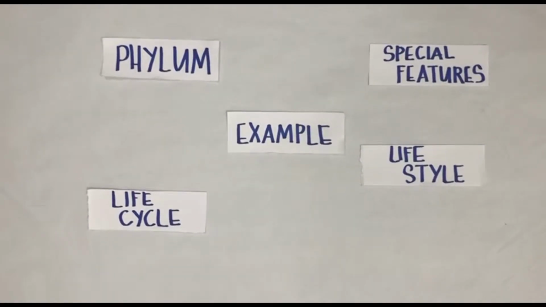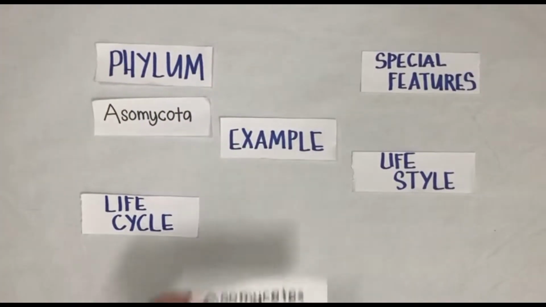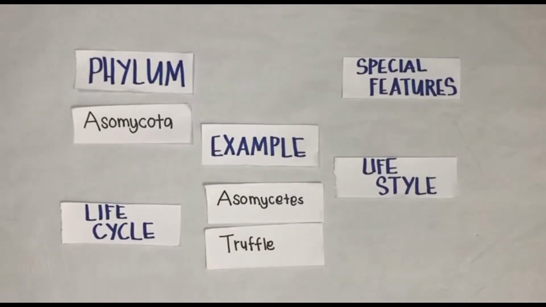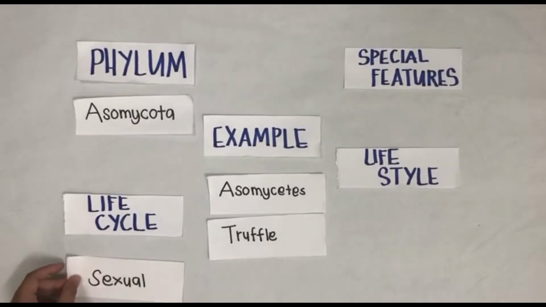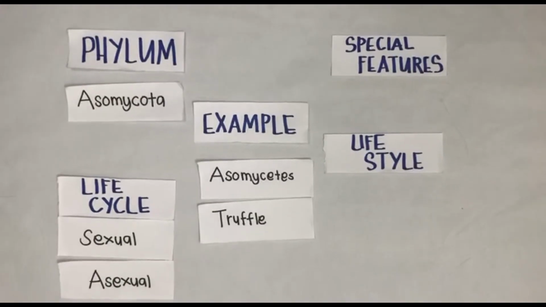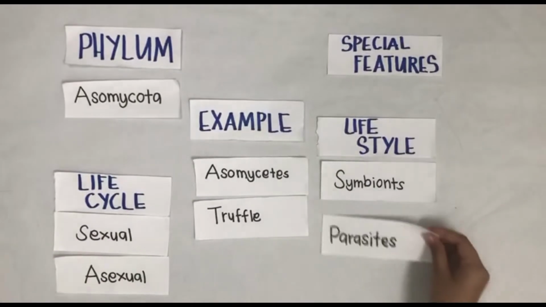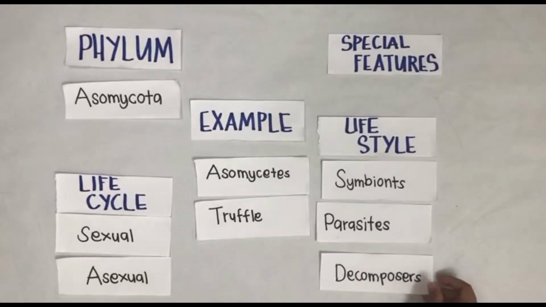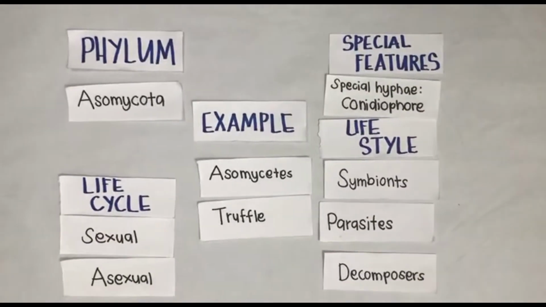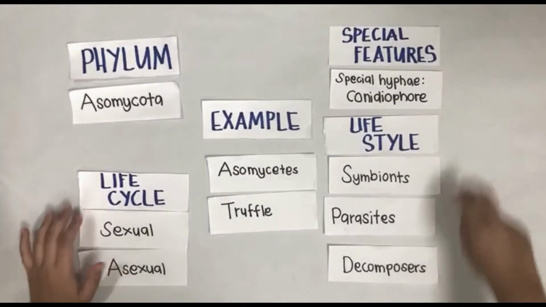Okay, so the next phylum of fungi is Ascomycota. The example of this phylum is Ascomycete, or the popular one is truffle. The life cycle of this phylum is asexual and sexual. The lifestyle of this phylum is symbionts, parasite, and decomposer. The special features is special hyphae or conidiophore. Okay, so now let's focus on life cycle and special features.